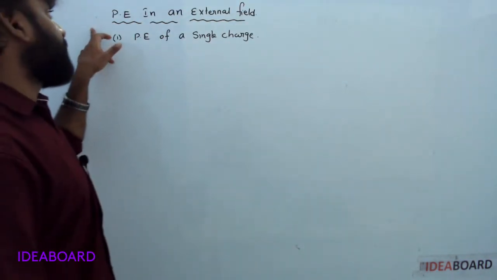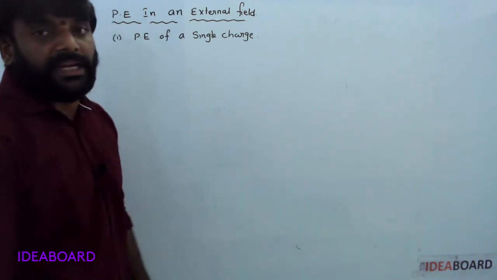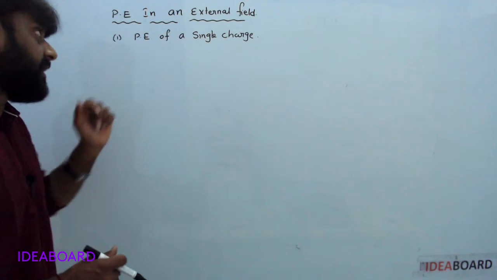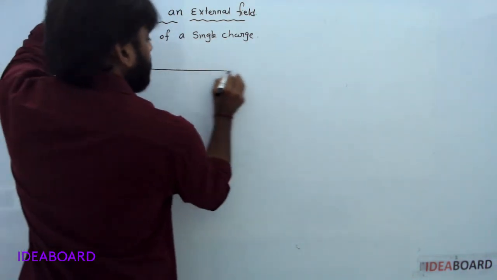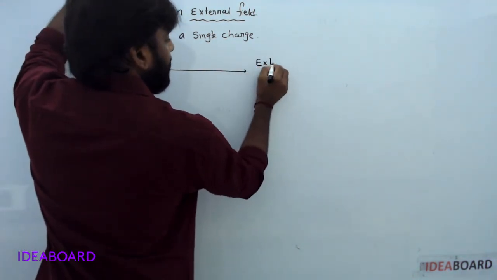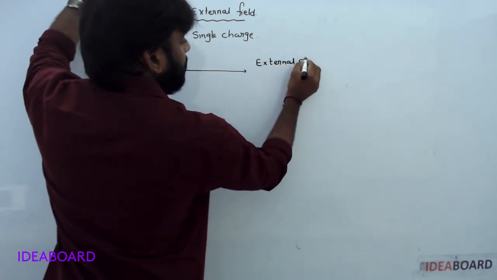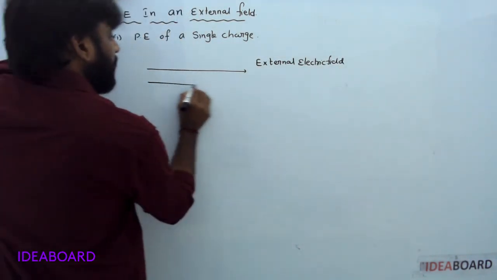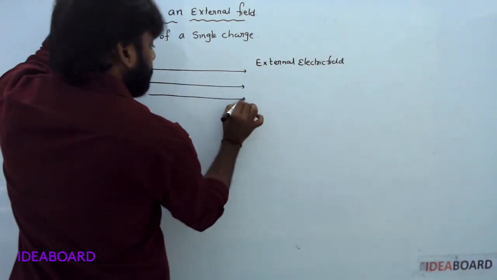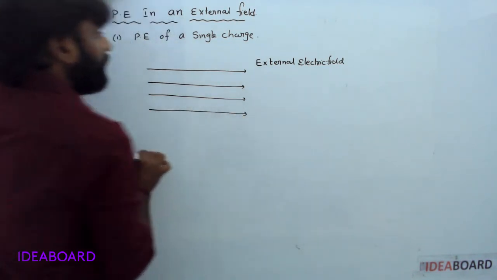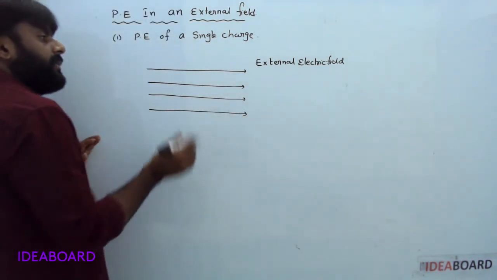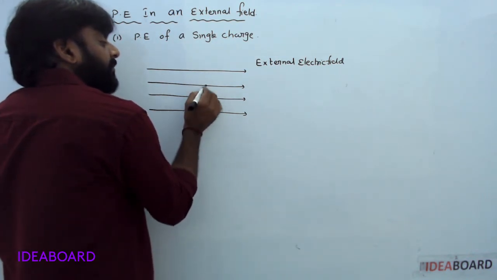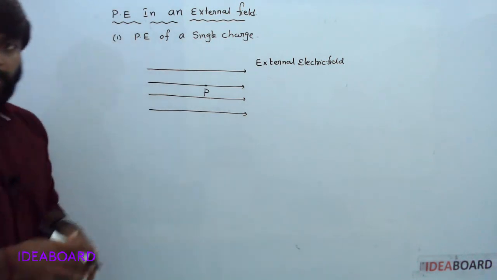Next one, potential energy in an external field. Potential energy of a single charge. First of all, consider an external electric field. This one is the external electric field. Consider one point in this electric field. That point is P.